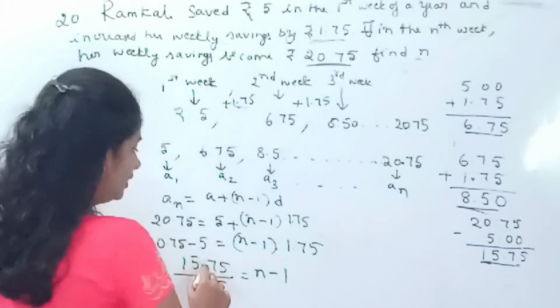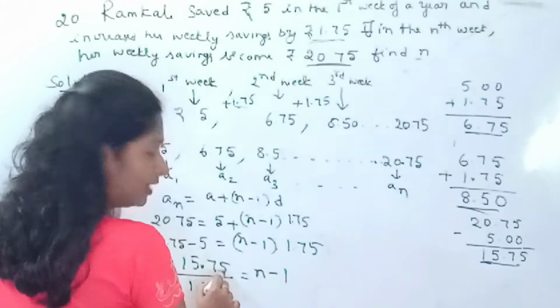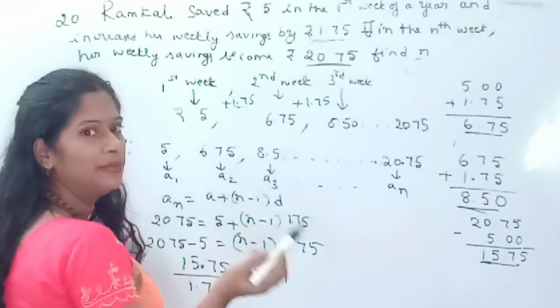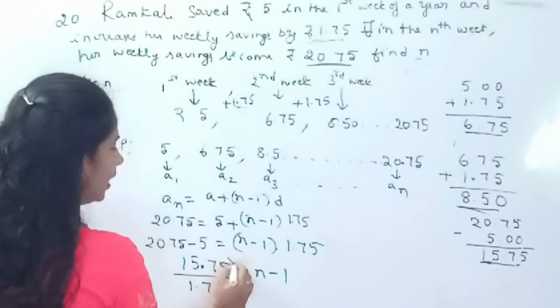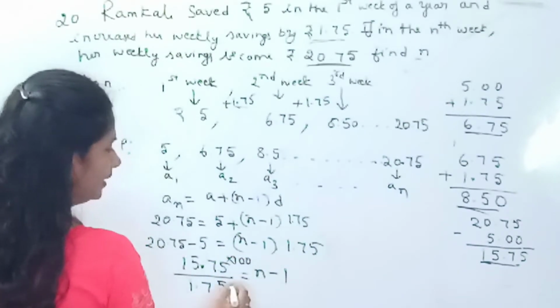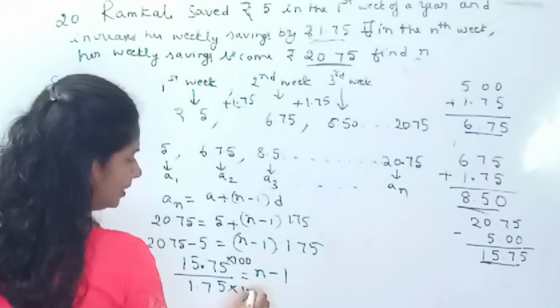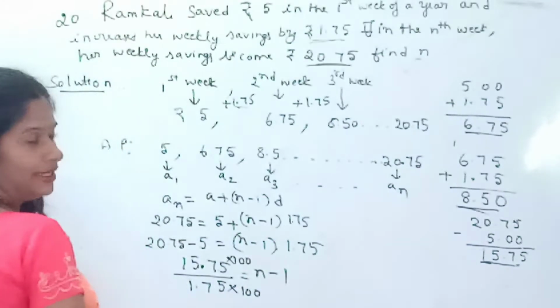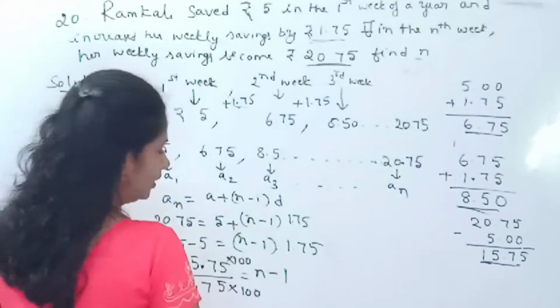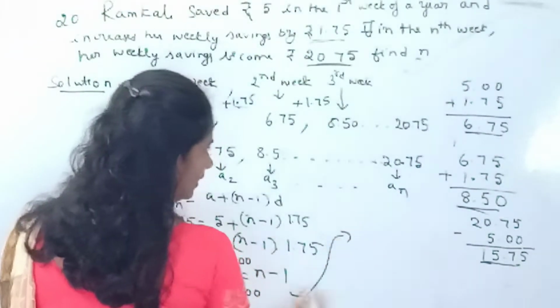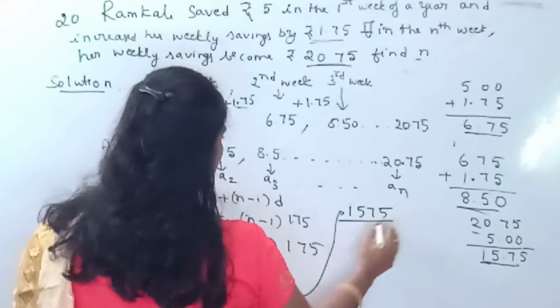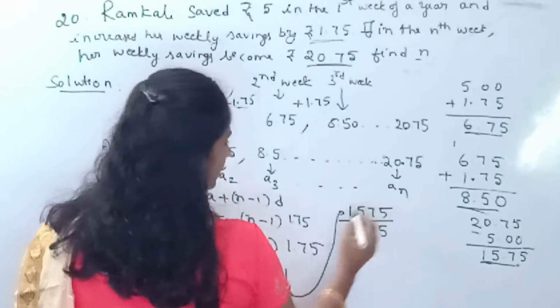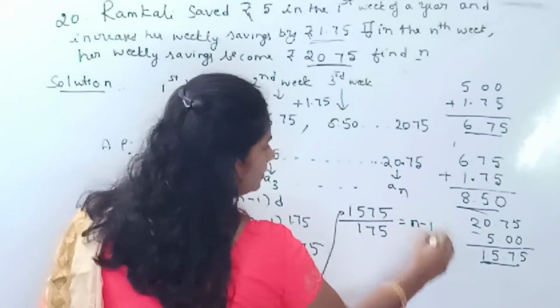If there are 2 digits after the decimal point, you multiply by 100 to remove the decimal point. After removing the decimal point, I'll get 1575 divided by 175 equal to N minus 1.